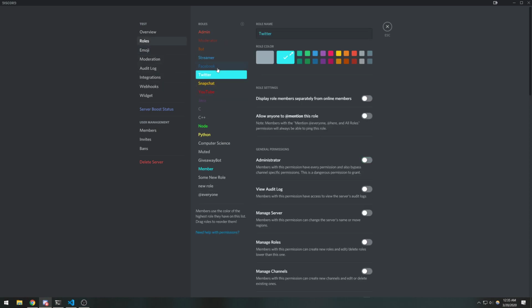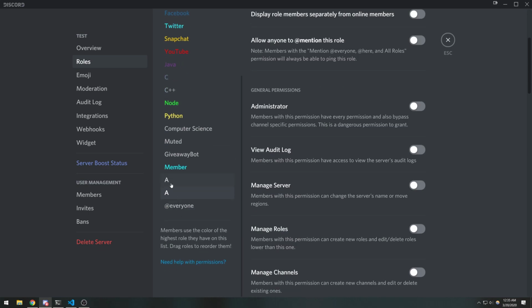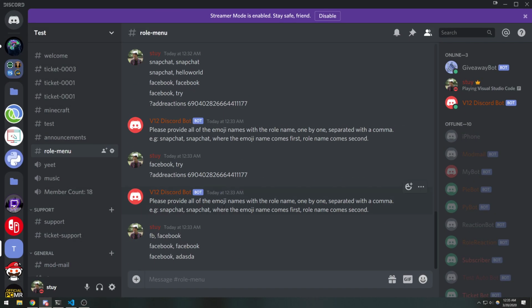Is it going to find the first role? Okay, so let's say, for example, if I have A and A, right? So let me zoom in a little bit. If I have these two roles, is it always going to find this A or this A? Because if it's always going to find this one, then we can safely assume that yes, the order is always going to be the same. But if it doesn't, then that's going to be a problem. So we have to check that out real quick.